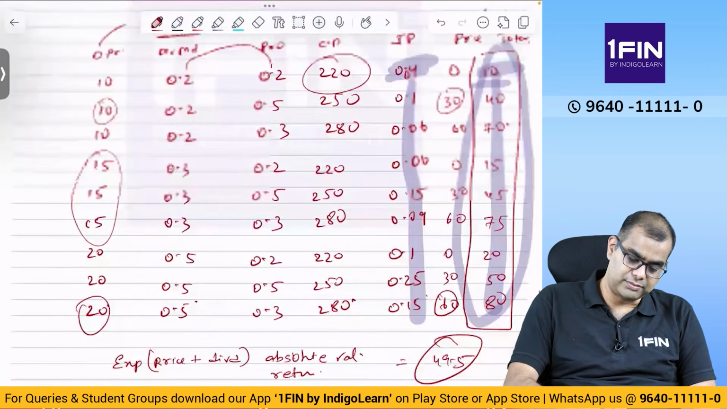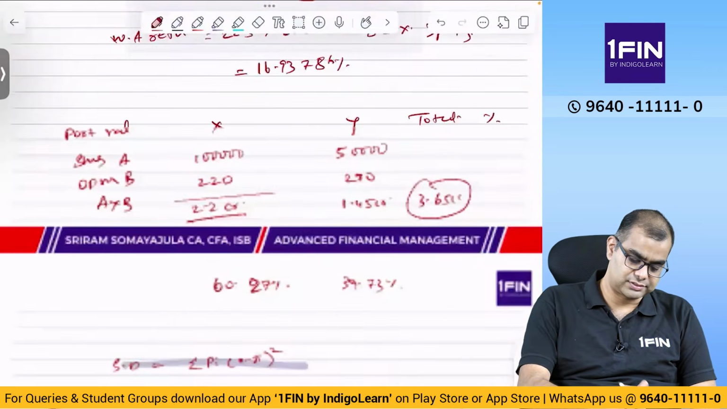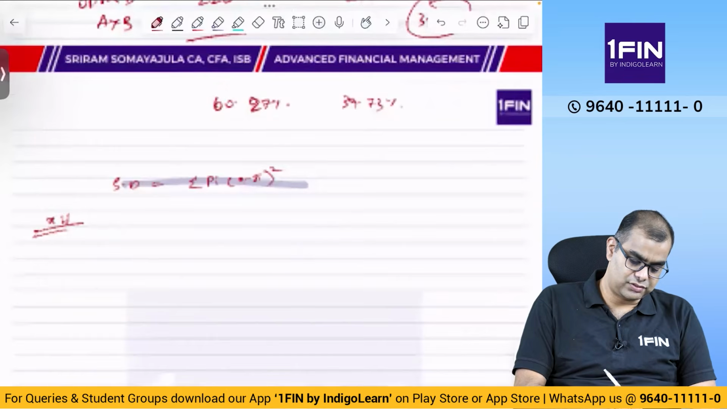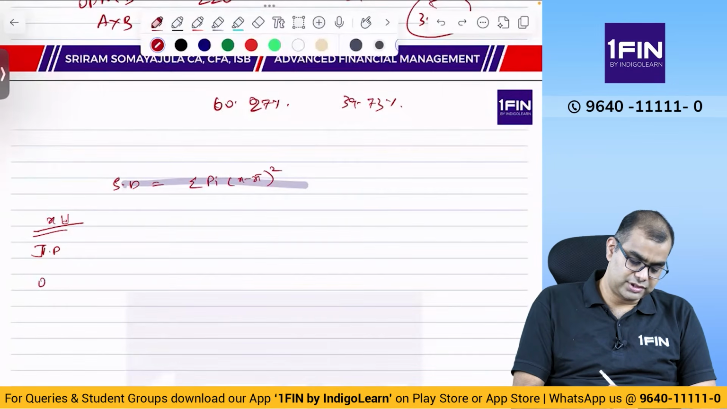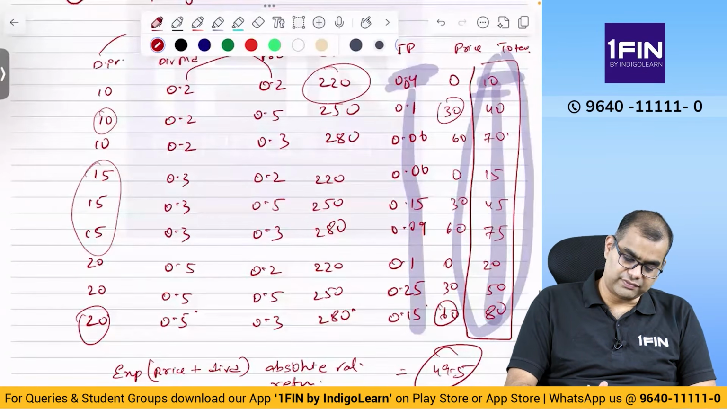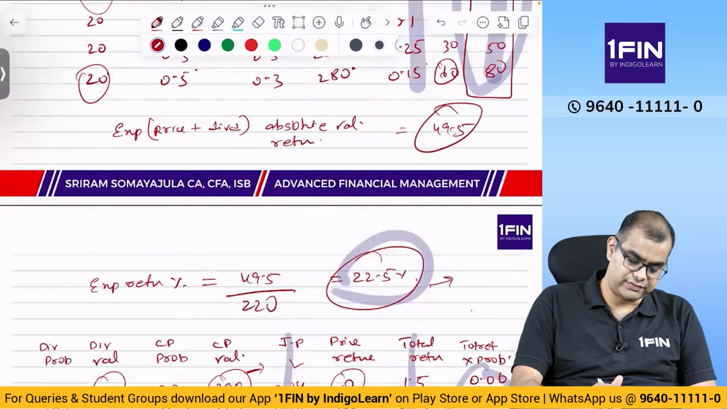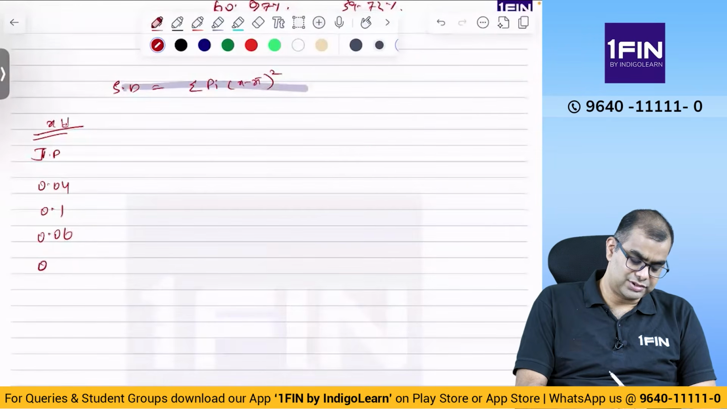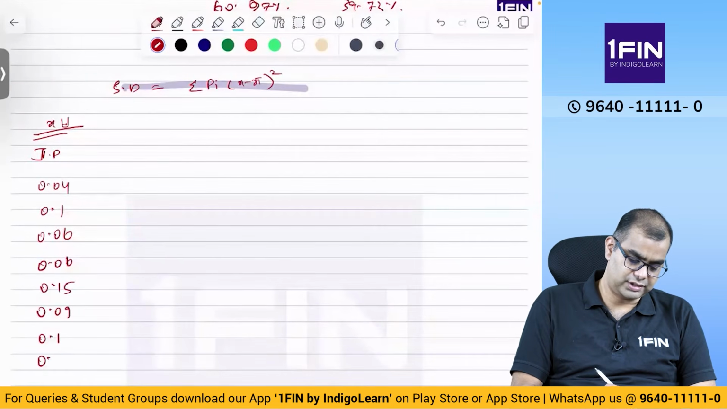0.04, 0.1, 0.06. 0.04. 0.04, 0.1, 0.06, then 0.06, 15, 9, 1, 25, 15. 0.06, 0.15, 0.09, 0.1, 0.25, then 0.15, I think.